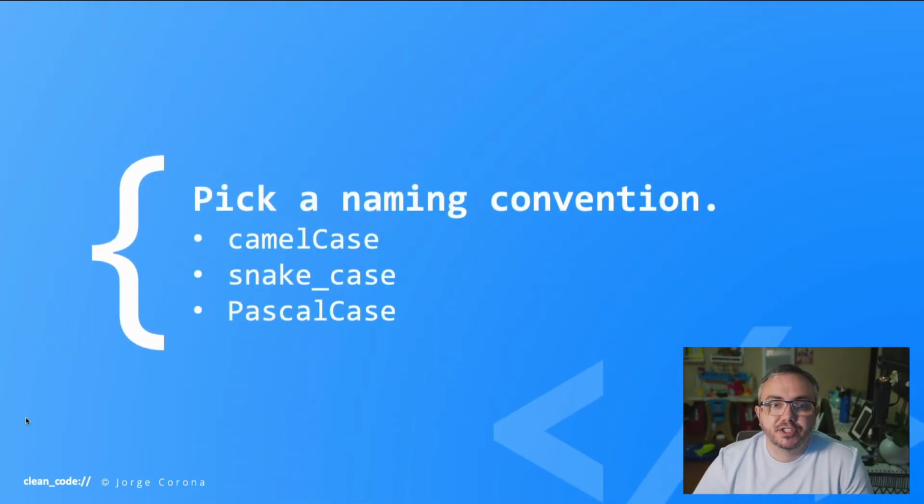Pick a naming convention and be consistent. This is key here. You need to be consistent. Here are the three most popular naming conventions: camel case, snake case, and Pascal case. Each language has its naming convention that most developers use, so you may want to stick with that. Also, a naming convention for variables might be different for functions and methods.